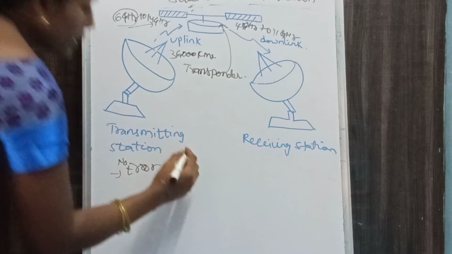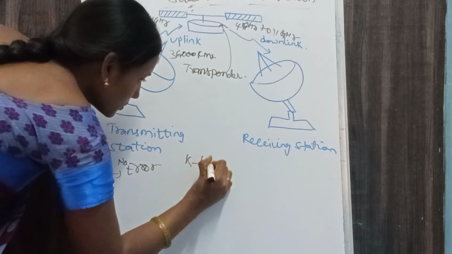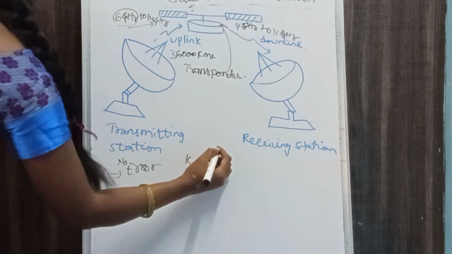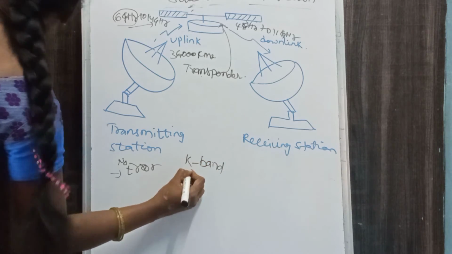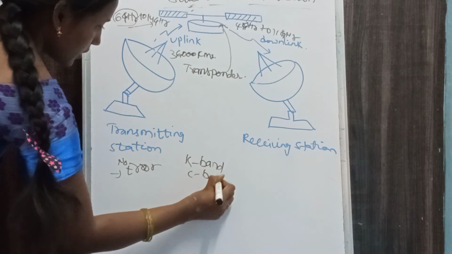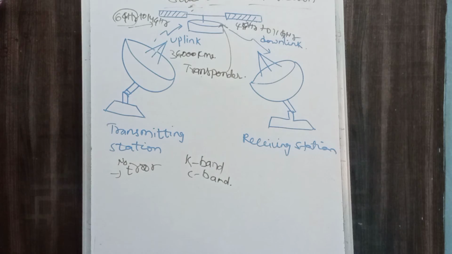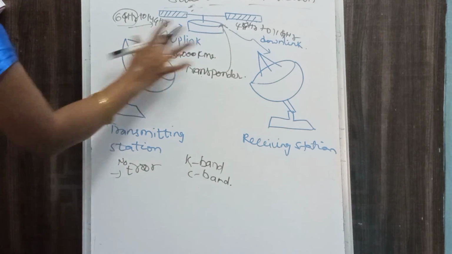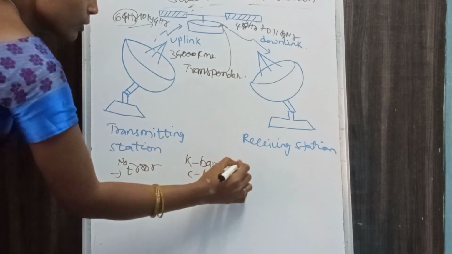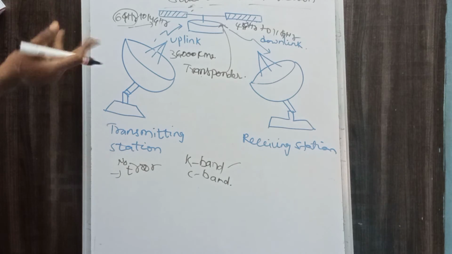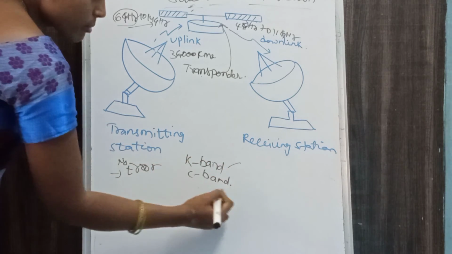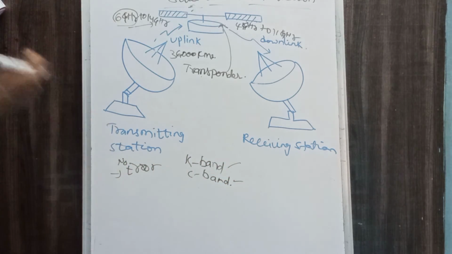So we have K band, and we have different kinds of banding techniques. If the weather is in a normal situation, we use K band. If the weather is not normal, we use the C band.